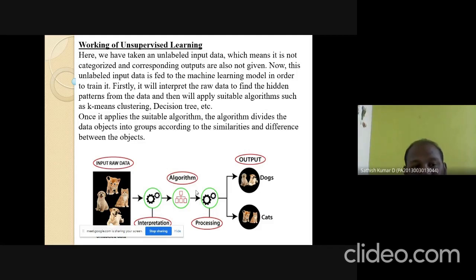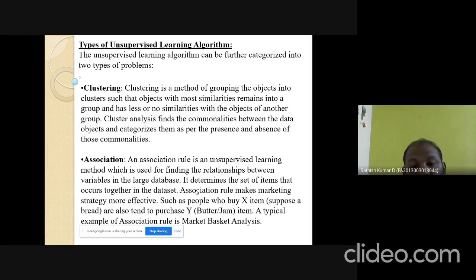The first method is clustering. Clustering is a method of grouping the objects belonging into a single group, which contains similarities, like the same attributes. The objects with similarity, or the objects with the same features, are grouped into one group. The objects different in attributes are grouped into some other groups. That is the concept of clustering.